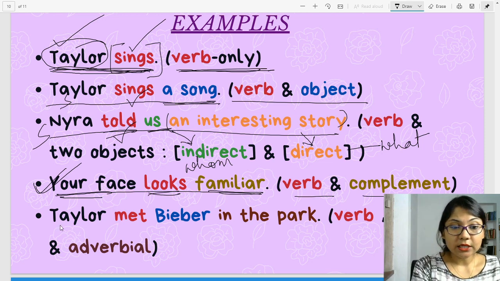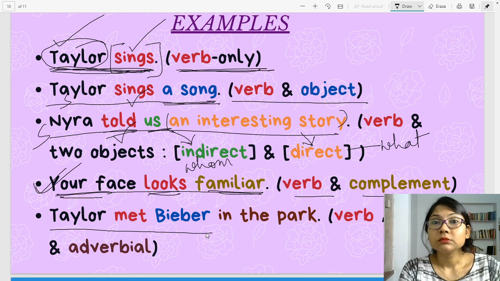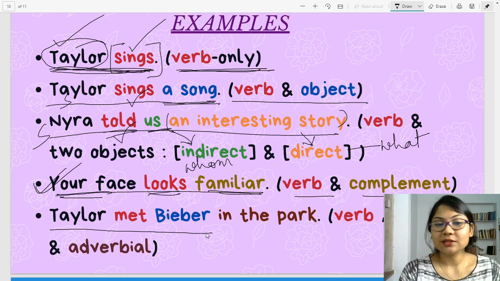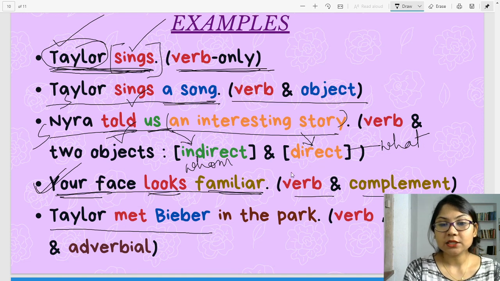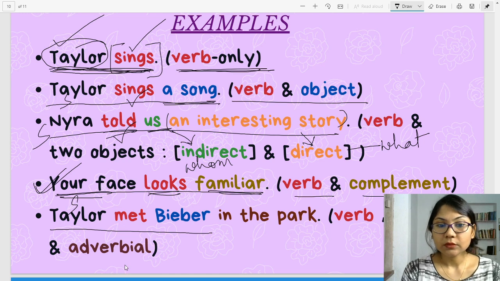And the last sentence here is Taylor met Bieber in the park. How many of you have heard the name of Justin Bieber? I'm sure many of you listen to his songs, don't you? So let's assume that Taylor Swift and Justin Bieber, they met in the park. Now, Taylor is your subject. Taylor met whom? That's Bieber.